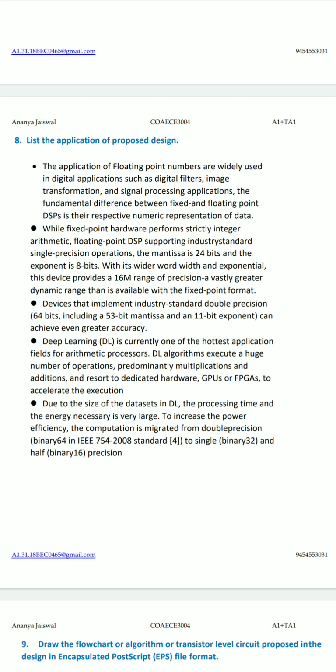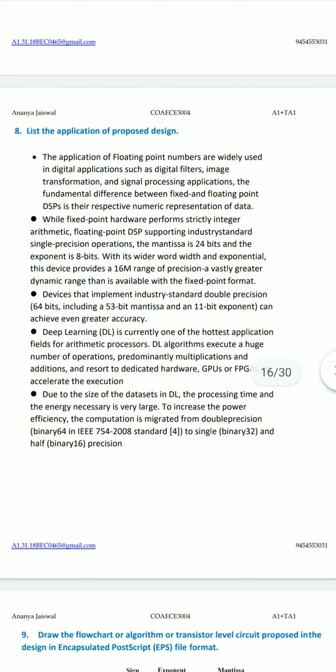The fundamental difference between fixed and floating point DSPs is their respective numeric representation of data. While fixed point hardware performs strictly integer arithmetic, floating point DSP supports industry standard single precision operations. The mantissa is 24 bits and the exponent is 8 bits. With its wider word width and exponent, this device provides a vastly greater dynamic range than is available with the fixed point format.